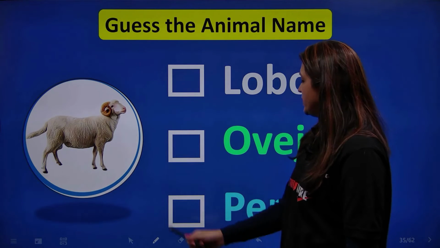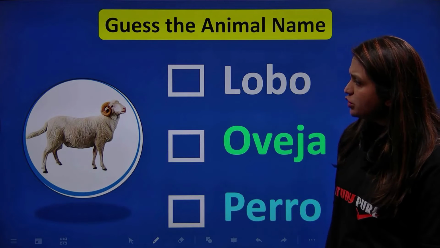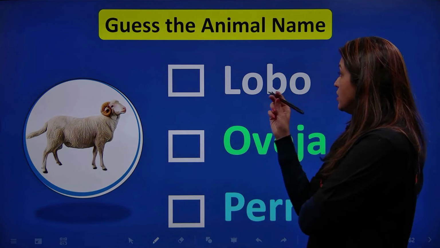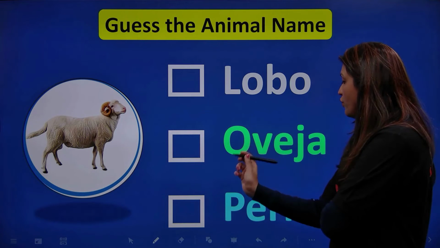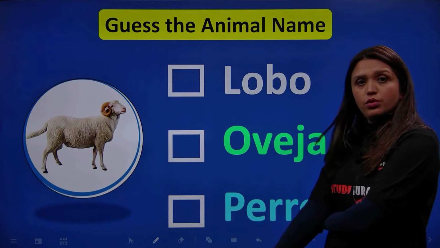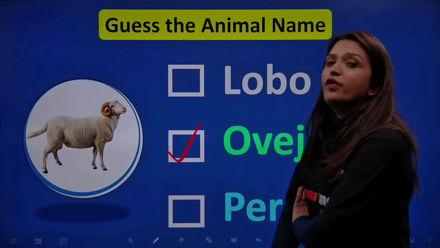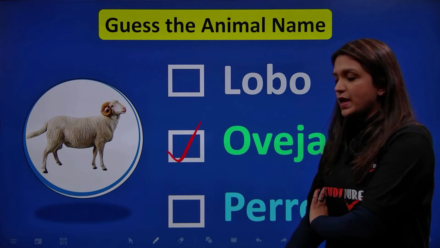Okay, friends, what do we have now? We have a sheep. Baa baa black sheep. And what is it called in Spanish? Lobo, oveja, or perro? You're right. It's an oveja. That's a sheep in Spanish.